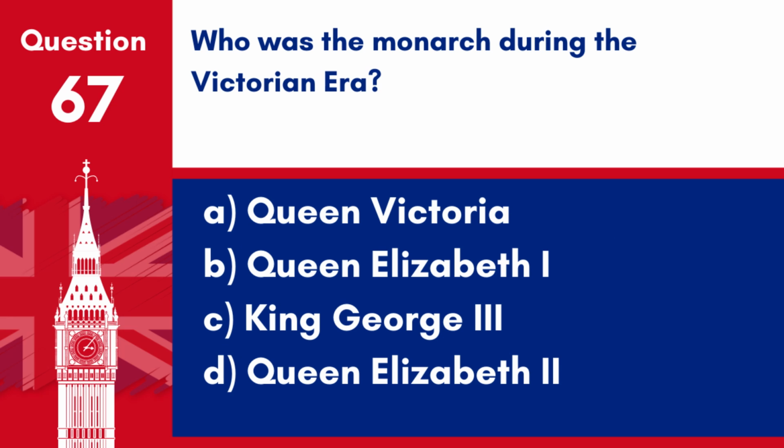Question 67. Who was the monarch during the Victorian era? A. Queen Victoria. B. Queen Elizabeth I. C. King George III. D. Queen Elizabeth II.